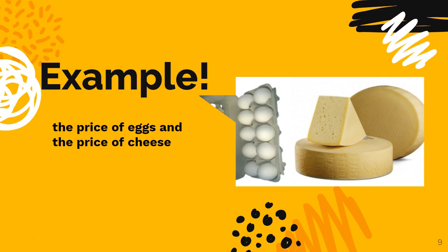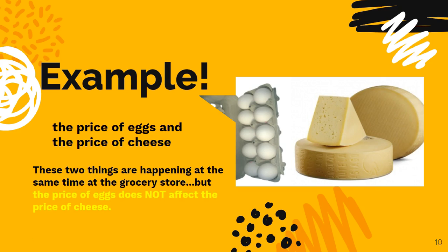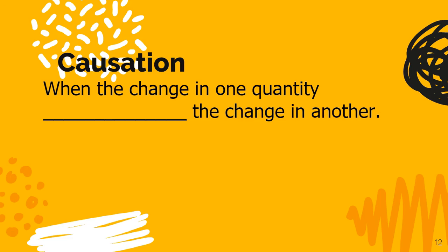Example. If you go to the grocery store and you see the price of eggs and you see the price of cheese, well, they're both existing in the grocery store right now, so there is an association. However, the price of eggs does not affect the price of cheese. So if the price of eggs goes up, it doesn't necessarily mean that the price of cheese will go up. It also does not mean that the price of cheese will go down. I have no idea what will happen. But they do exist in the same time, in the same place, so there is an association.